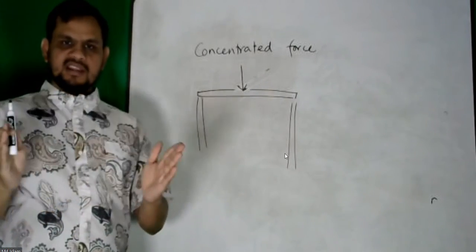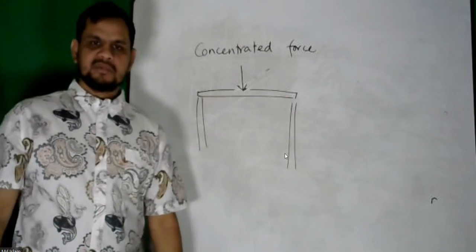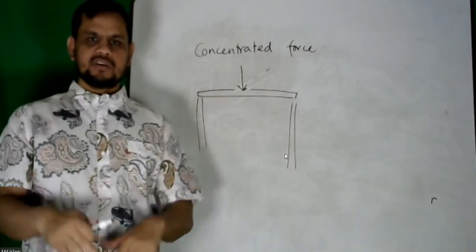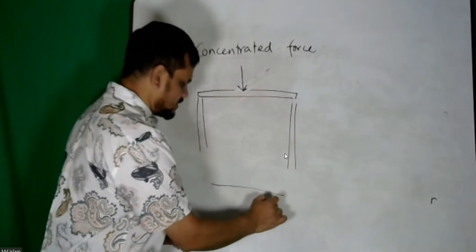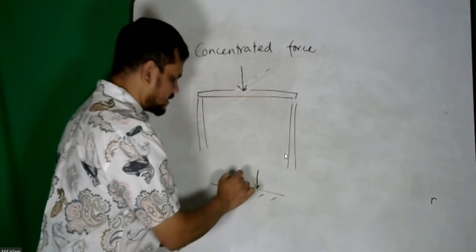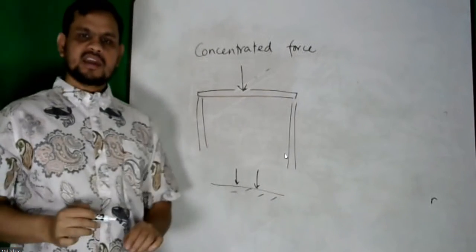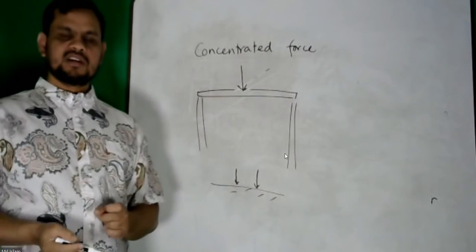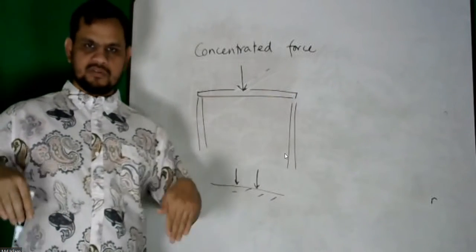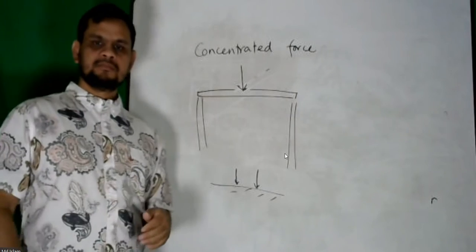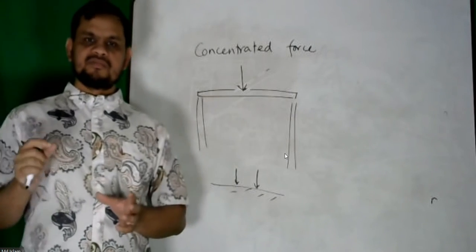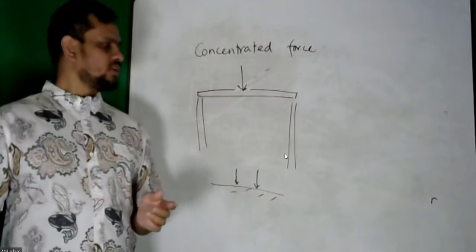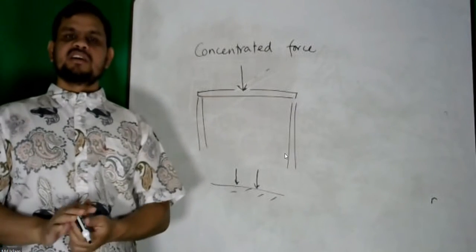If my load area is very small, say I am standing on the ground, my two legs are applying some force on the ground. So I can consider it two concentrated loads. I am applying two concentrated loads on the ground because my load area, my foot size, is very small. That is called concentrated force.